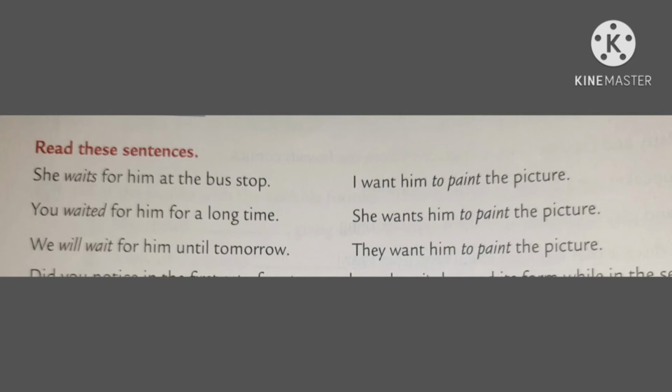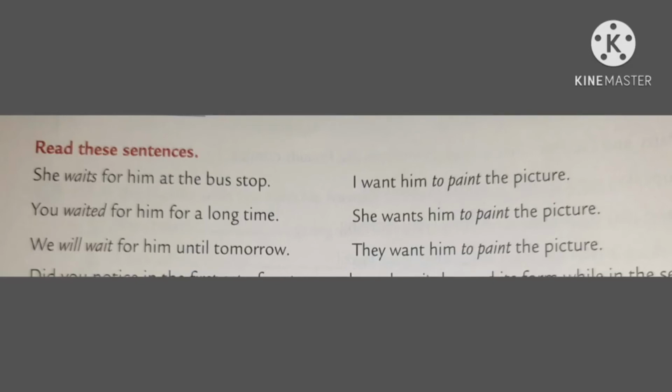I want him to paint the picture. She wants him to paint the picture. They want him to paint the picture. Did you notice that in the first set of sentences the verb wait changed its form, while in the second set of sentences the form of the verb paint remained unchanged?